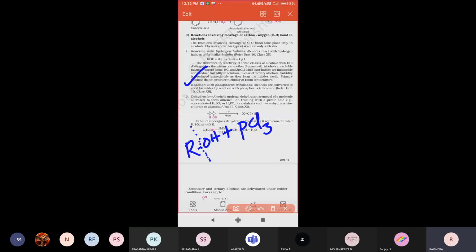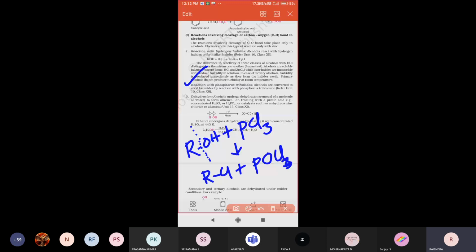Therefore, an alkyl halide will be forming, plus POCl3, phosphonyl chloride, will be forming there.